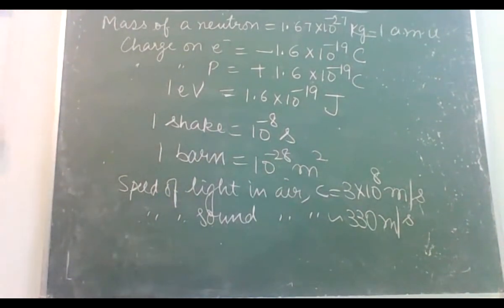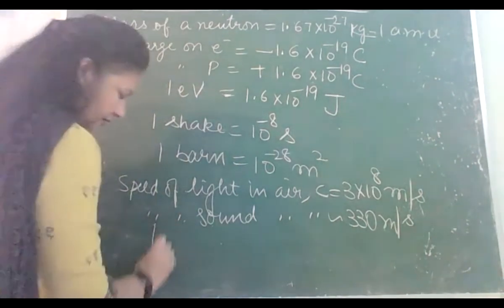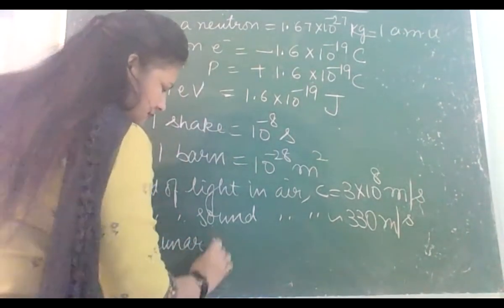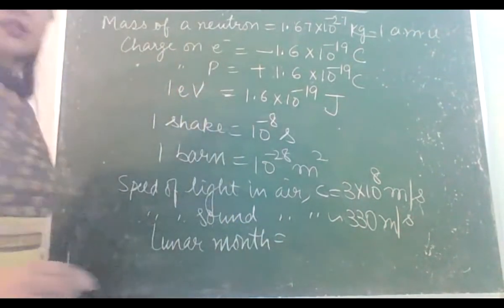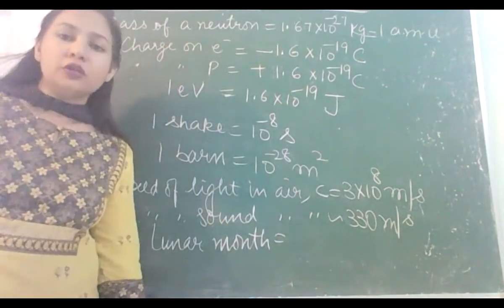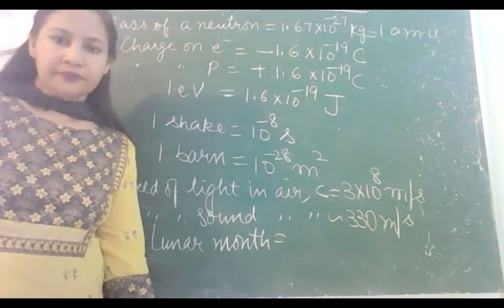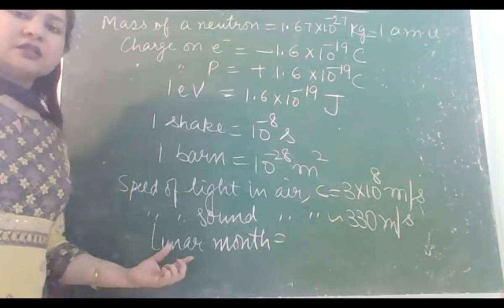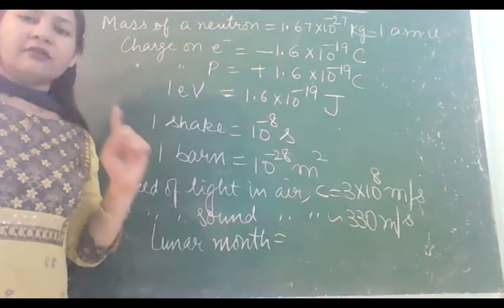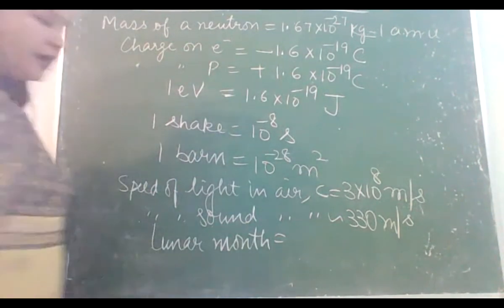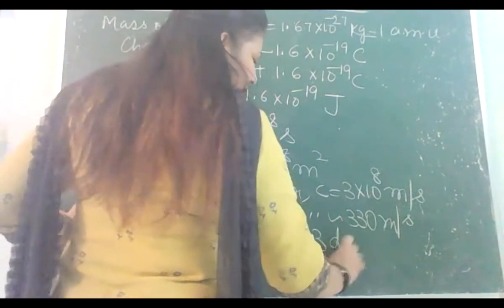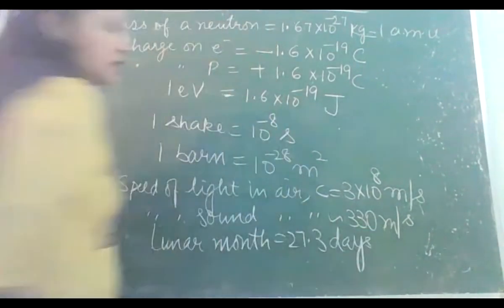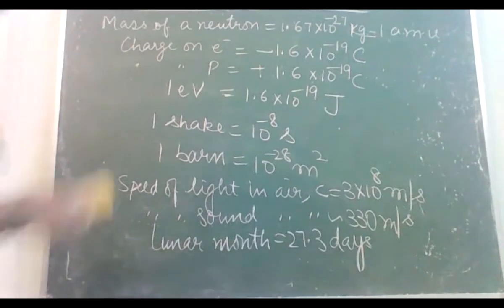Then after this, lunar month. Lunar month means the time taken by moon to cover one round around the earth, to go once around the earth. That is 27.3 days.